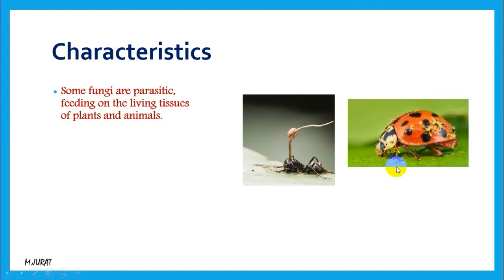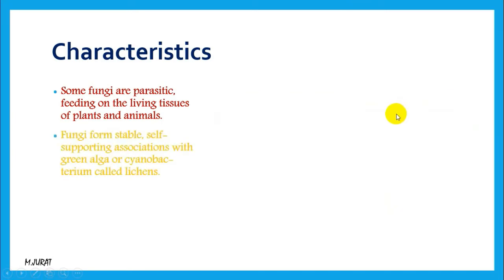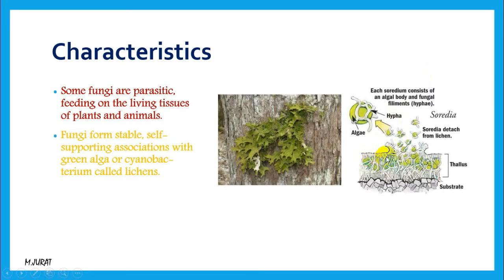So they can make that animal sick, and it can be a human parasite as well. In the human body, a parasite can cause different diseases. But sometimes they can support other organisms for living. For example, the lichen structure.